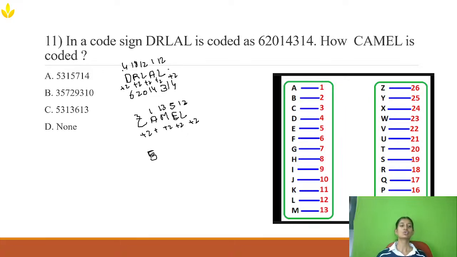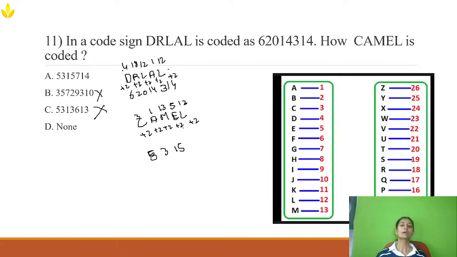So option B is ruled out. Next, A plus 2 is 3. Next, M will be 15. So option C is also ruled out. Most people will directly choose option A. But remember, whenever the option none is there, you need to verify it, because we don't know whether this option is right or wrong. We need to verify it, then we can say whether it is right or wrong. So when none is there, you need to be extra careful.